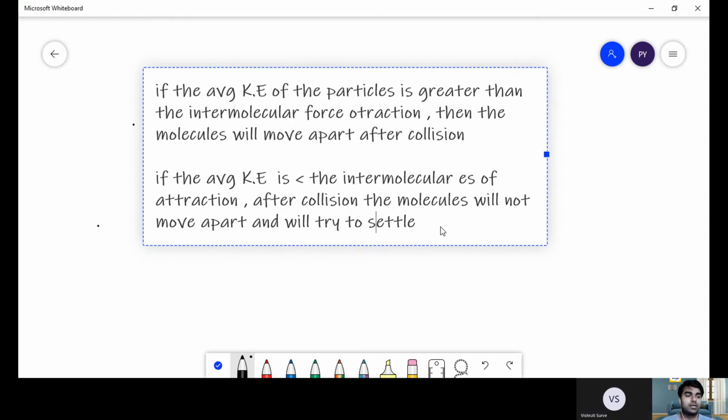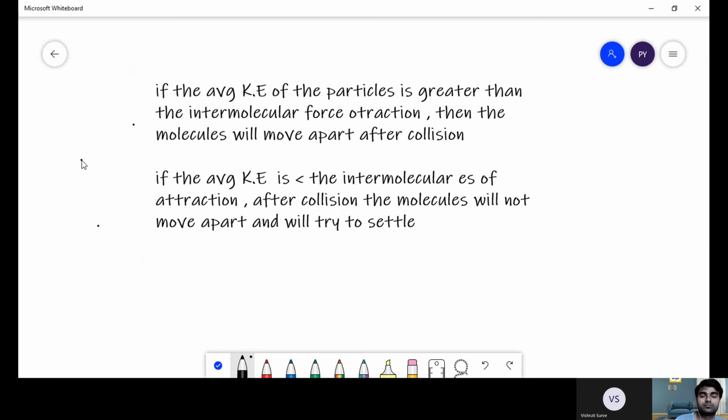Okay, so now the difference in the physical properties we have covered. Now we will talk about the difference in the structure. So as per the kinetic theory of matter, can you tell me the overall structure of solids, the overall structure of liquids, and the overall structure of gases? Related to the differences in the structure with respect to the kinetic theory, right?